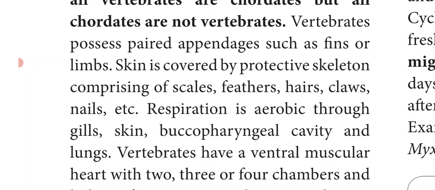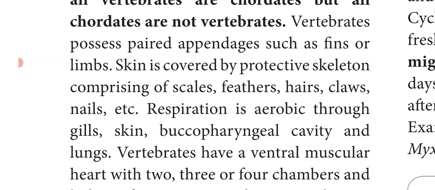The body is covered by a protective skeleton comprising scales, feathers, hairs, claws, nails, etc. In fishes the body is covered by scales, in birds by feathers, in mammals by hairs, and in reptiles by claws.